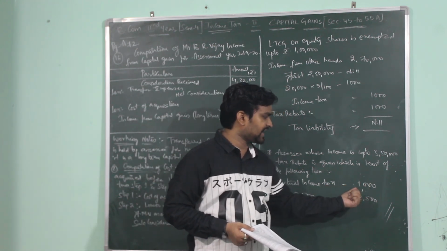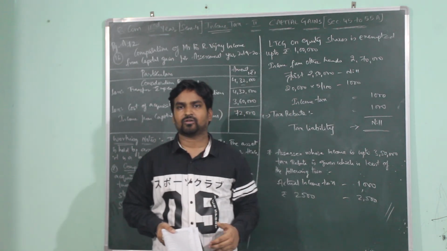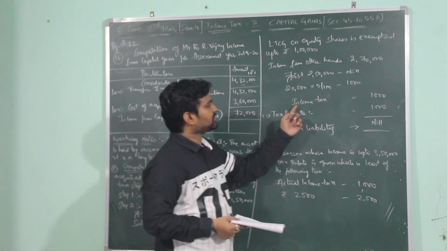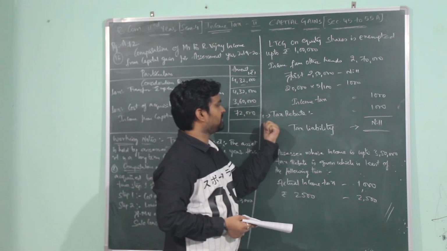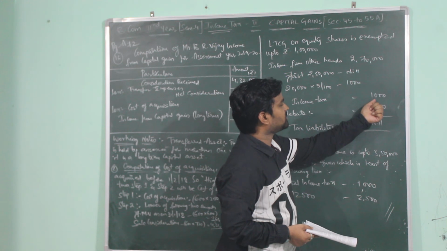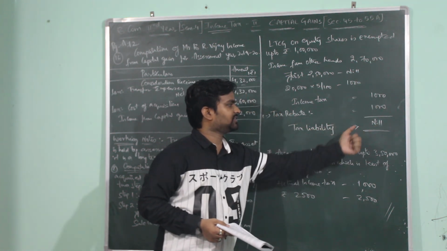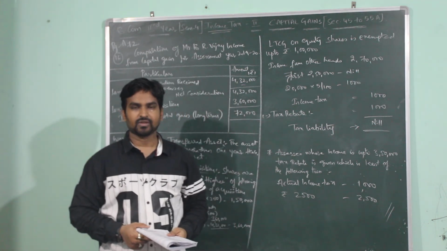This will be given as tax rebate if the total income of the assessee is up to 3,50,000. The income tax is 1,000, the tax rebate is also 1,000, then 1,000 minus 1,000 will be 0, that is nil. Hence the tax liability of the assessee is nil.